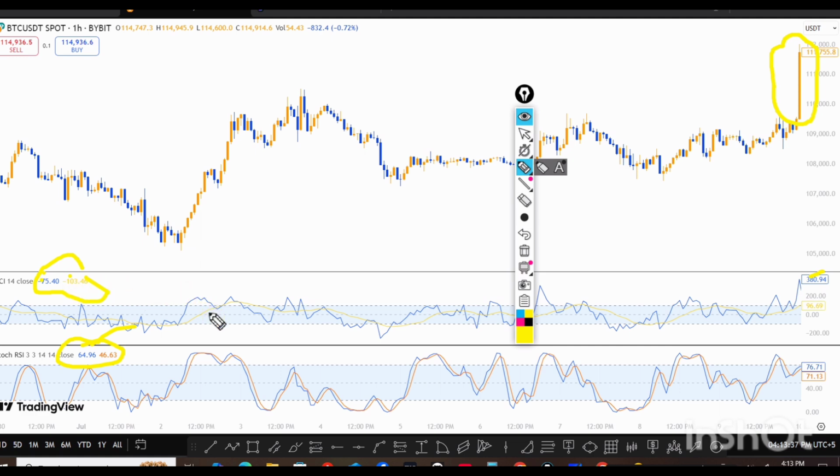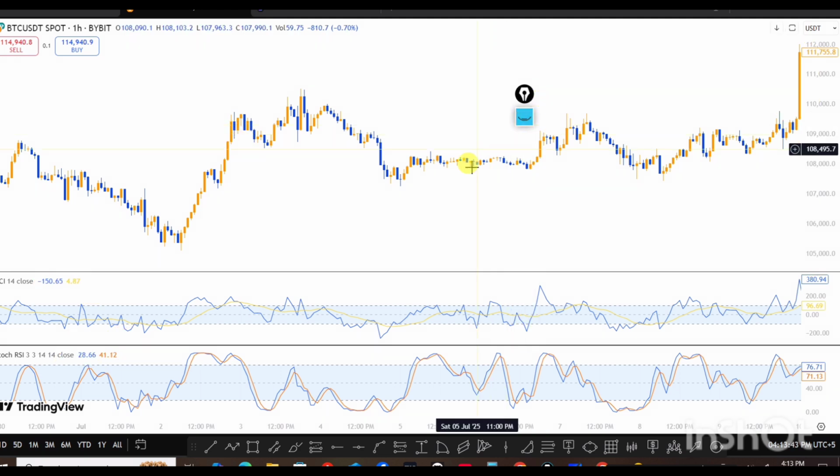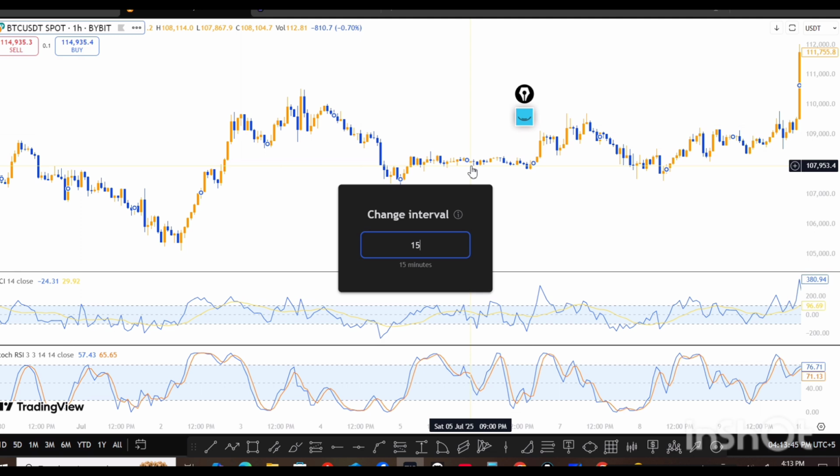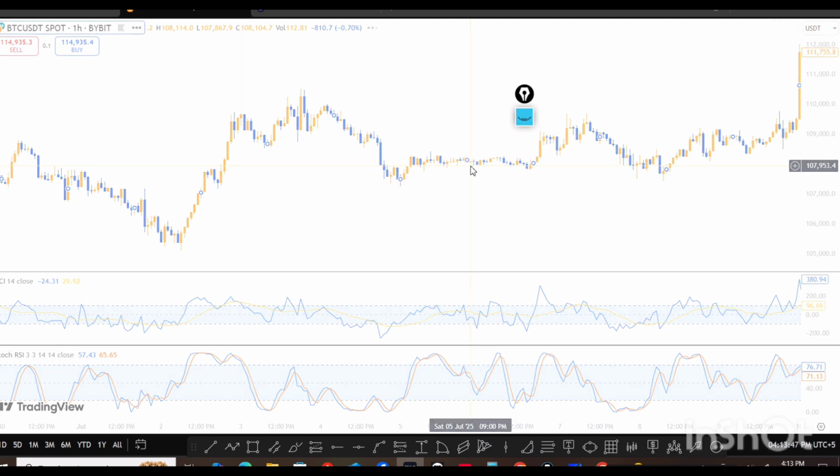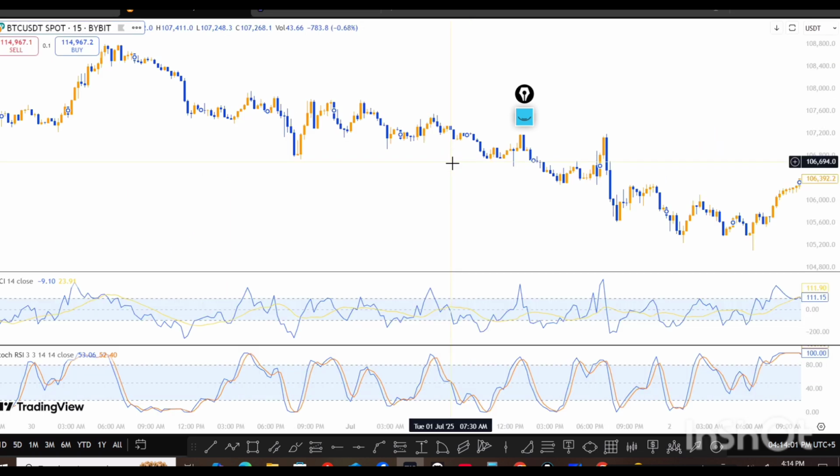If we go again to the 15-minute chart, the internet is a little bit slow, so we will wait.